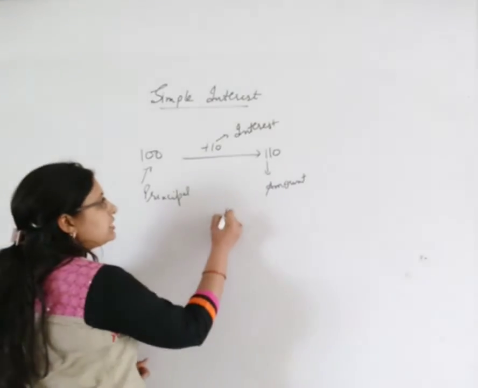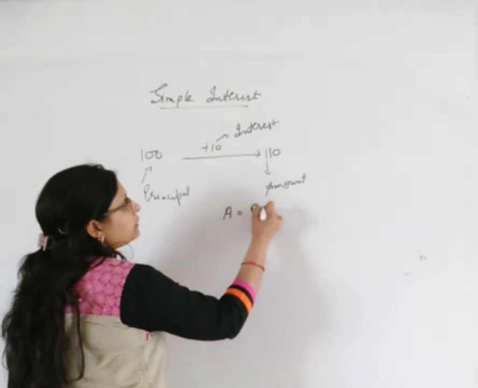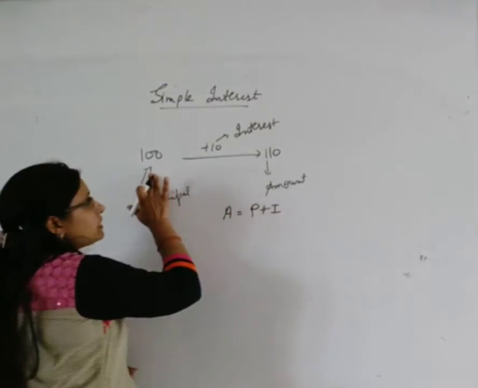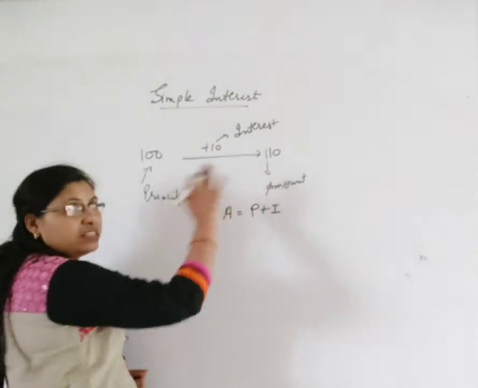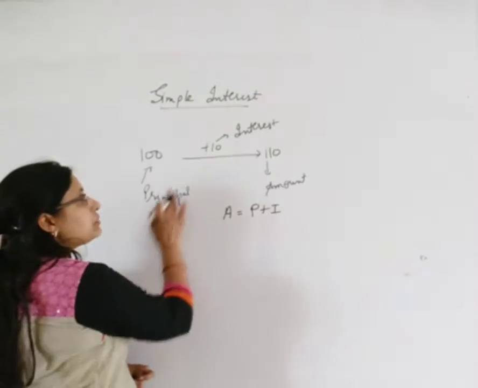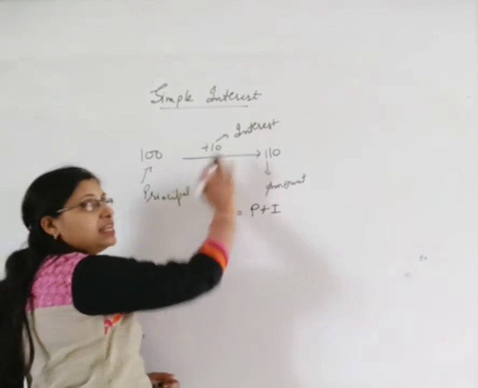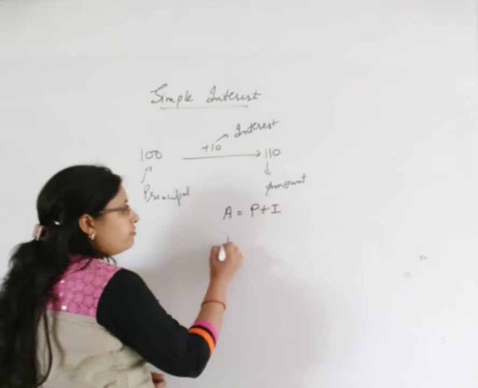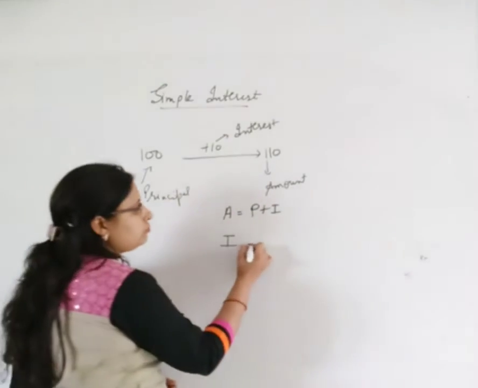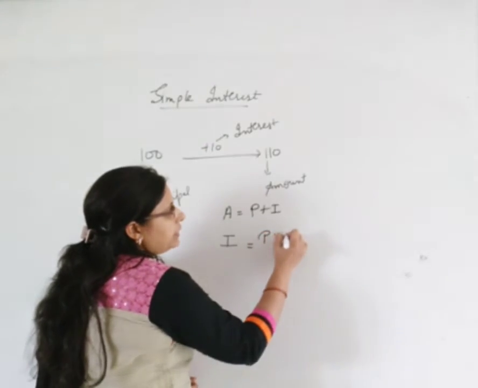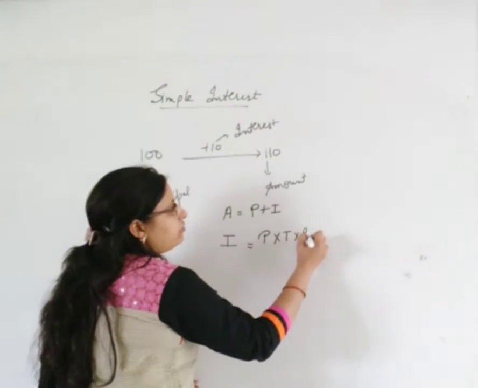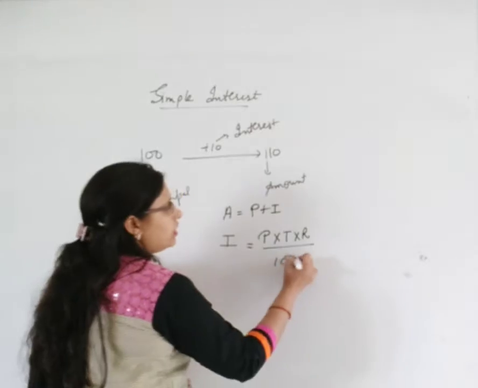So how can we calculate this? First of all, the amount is equal to principal plus interest. This principal 100 plus 10, we will get 110. So this is principal, this is interest, and this is amount. The amount is equal to principal plus interest. So how can we calculate interest? Interest is principal multiplied by time multiplied by rate of interest upon 100.